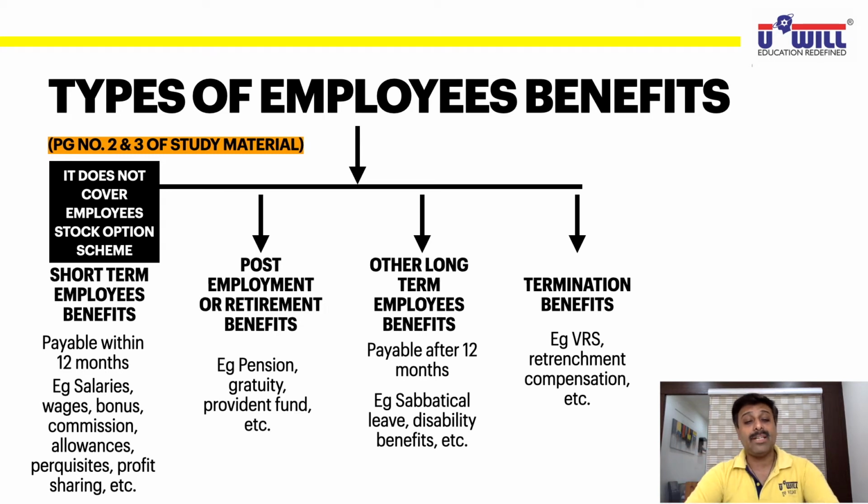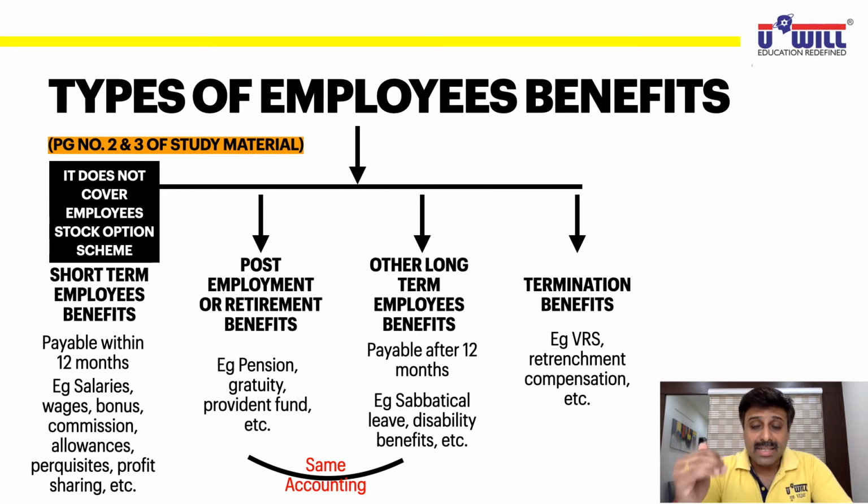So all these are termination benefits. Now, from an accounting point of view, you all have to remember that the accounting for post-employment or retirement benefits and other long-term employee benefits is going to remain the same.